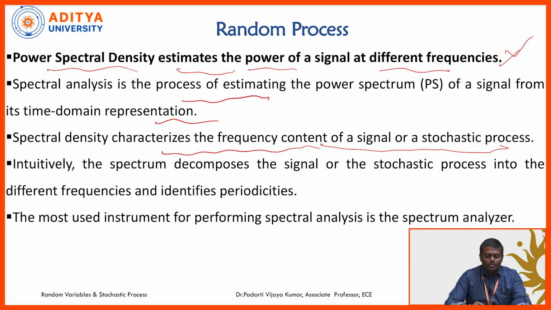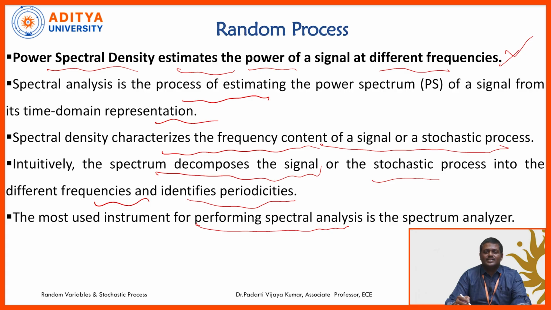It will decompose the signal and identify the different frequencies and its periodicities, which is very helpful in analysis of the signals. The widely used instrument for performing the spectral analysis is the spectrum analyzer. The spectrum analyzer gives you the power spectral density parameter, how the power is distributed among the different frequency components.